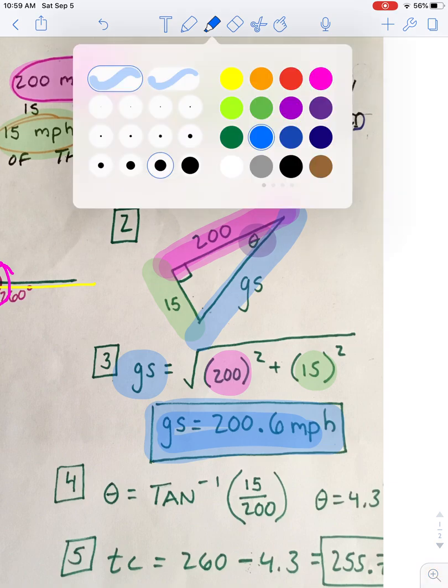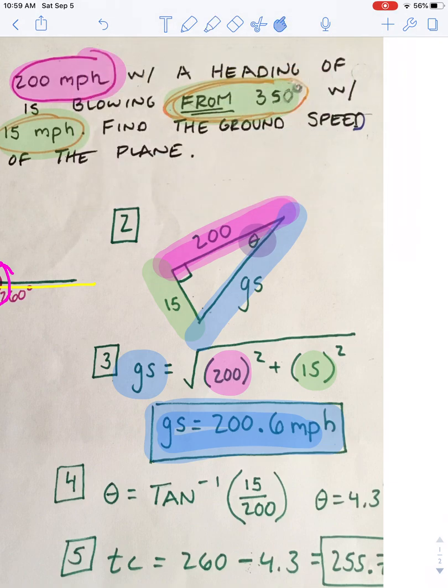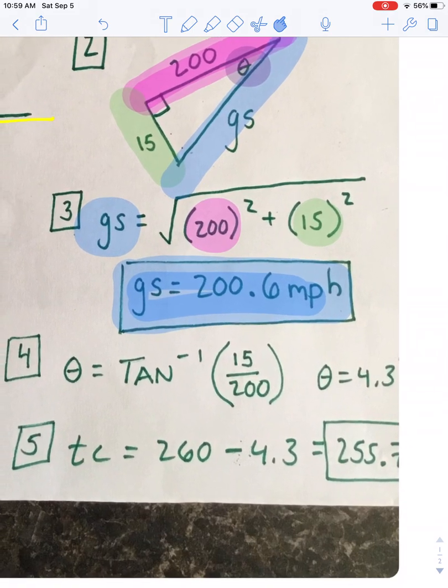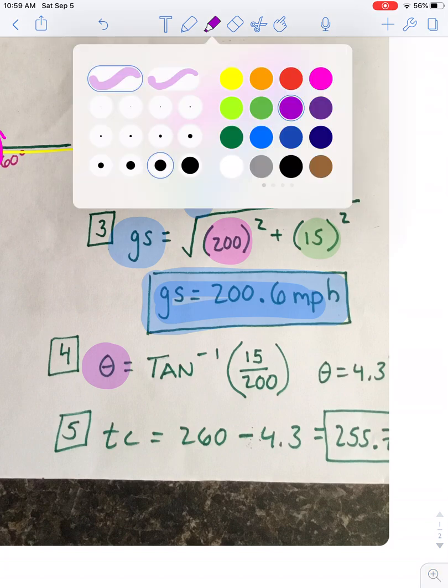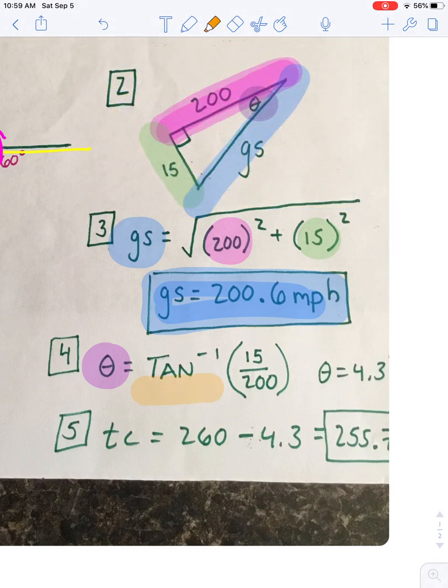For step 4, in order to find my theta, again, I've skipped a step here. So my theta, instead of setting up the tan of theta equals wind over plane, I've jumped to the fact that I know it's going to be a tan inverse. So it's going to be the tan inverse of my wind speed over my airplane speed.